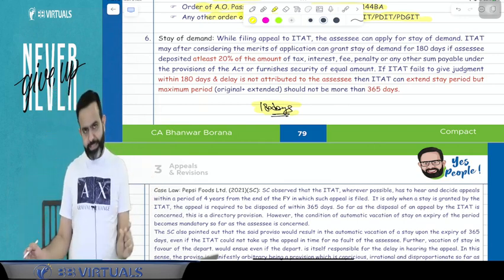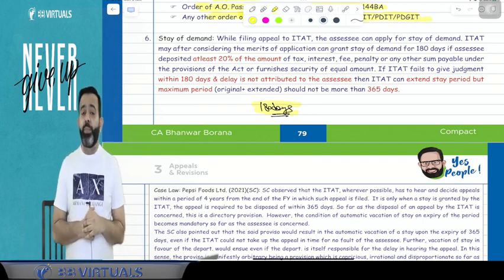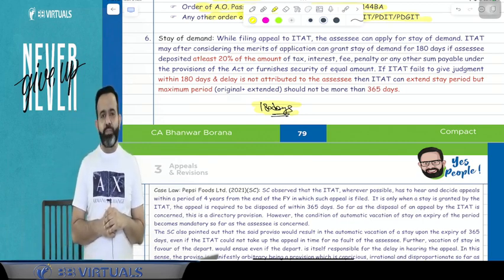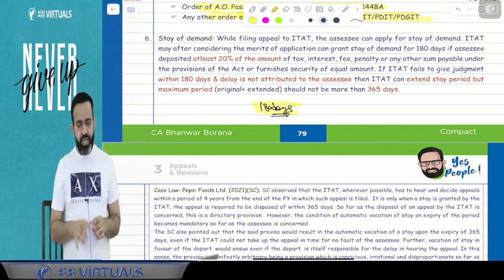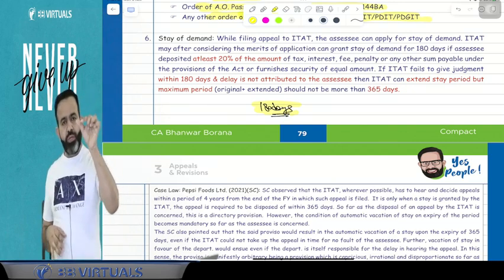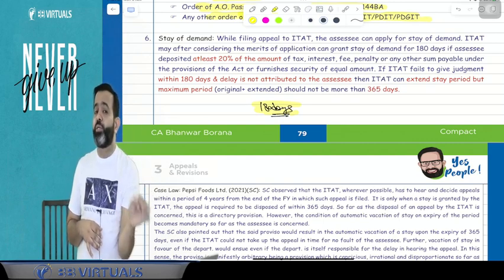The right answer is yes. The lawmaker says that if the appeal is not resolved at ITAT level within 180 days, and the delay is not attributable to the assessee,